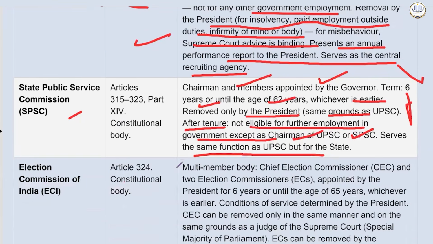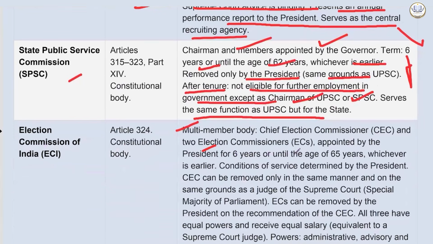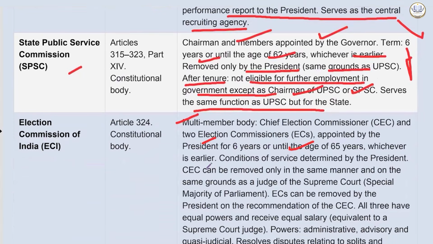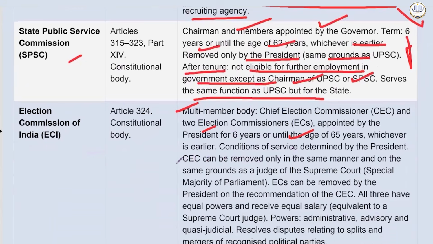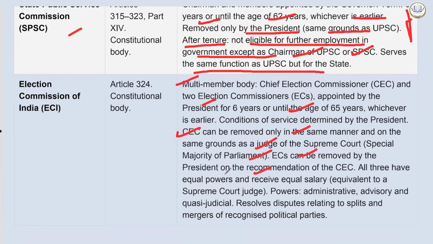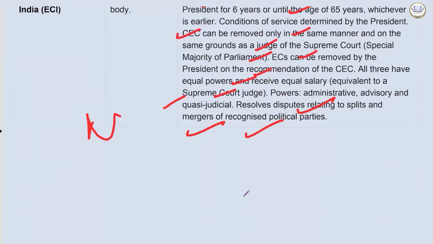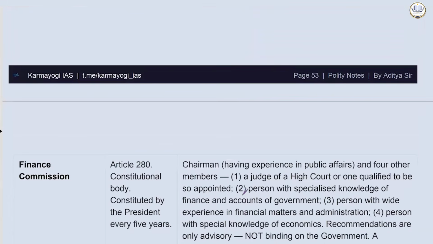Then election. So it's a multi-member body. Chief Election Commissioner and 2 Election Commissioners appointed by the president for 6 years or until the age of 65 years, whichever is earlier. Conditions of service determined by the president. CEC can be removed only in the same manner and on the same grounds as a judge of the Supreme Court, by special majority of Parliament. ECs can be removed by the president on the recommendation of the CEC. All three have equal power and receive equal salary, equivalent to a Supreme Court judge. Powers: administrative, advisory, and quasi-judicial. Resolve disputes relating to splits and mergers of recognized political parties.